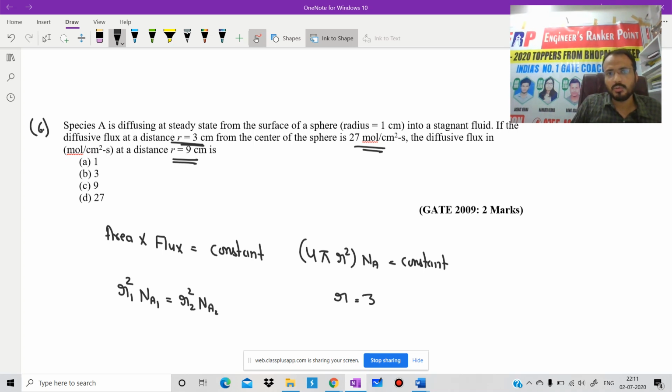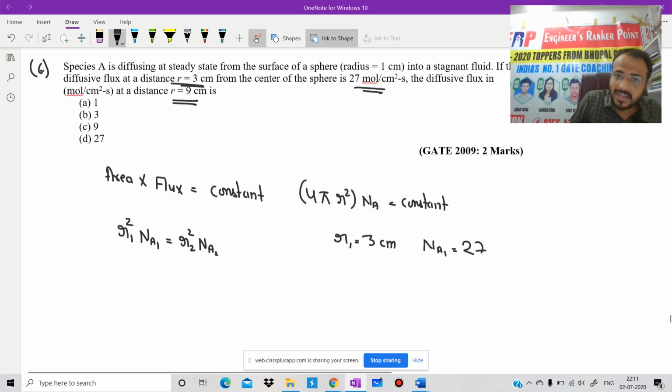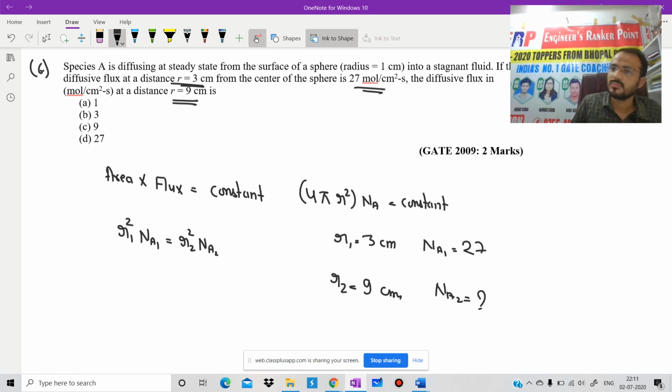At r is equal to 3 centimeter, N_A1 is equal to the value 27. We are not going to change the unit because we need the same answer. Now we need to calculate, at r2 is equal to 9 centimeter, the value of N_A2.